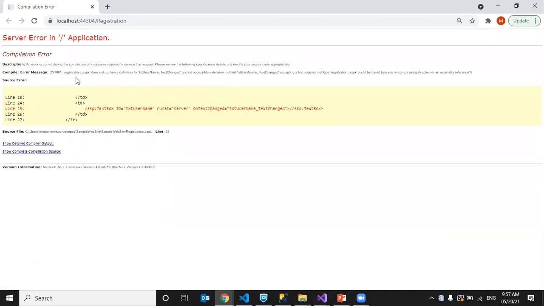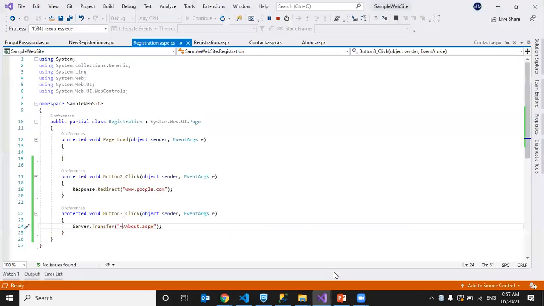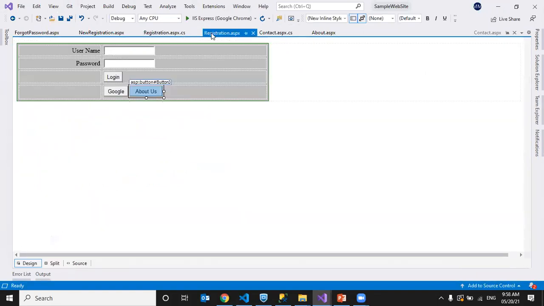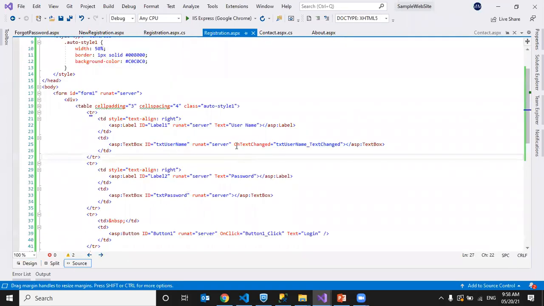So there is an exception: registration does not contain txt username text changed event. I deleted that code, right? So for that related text changed event, where is that? I have to remove it from here as well.